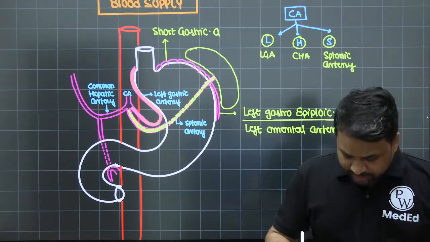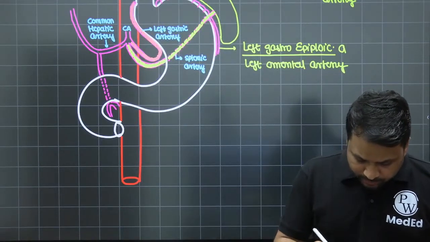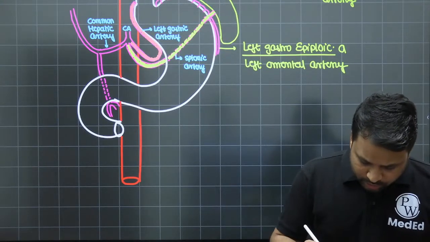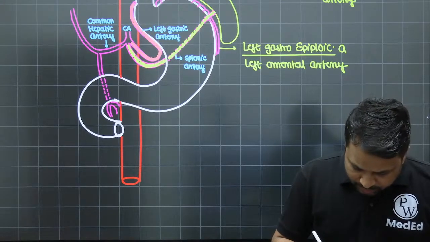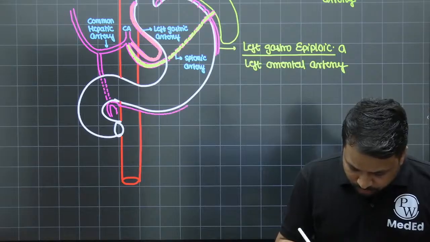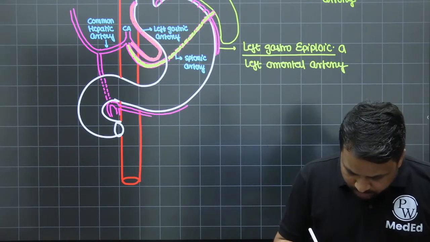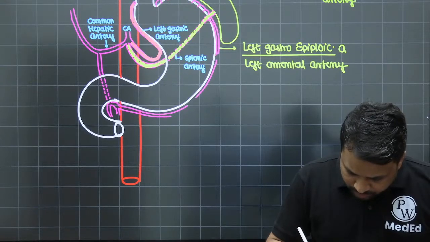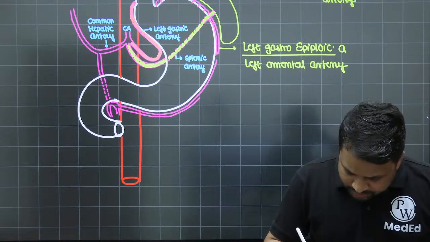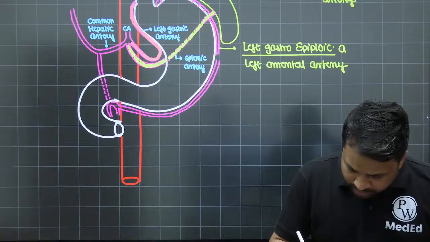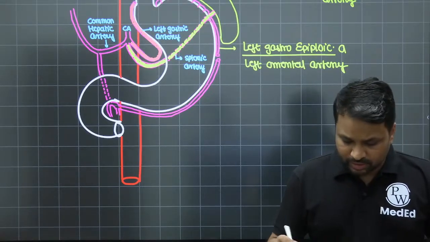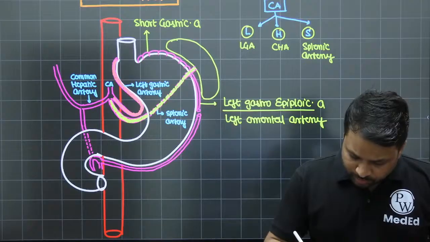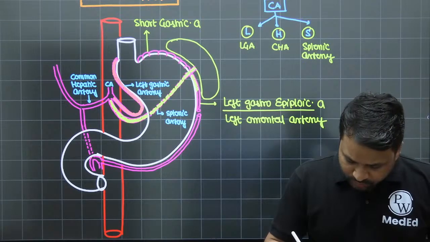The anterior superior pancreatoduodenal artery will continue to form the right gastroepiploic artery, also called the right omental artery, and obviously these two vessels are going to anastomose. So you can see the left gastroepiploic artery is actually a branch of your splenic artery.